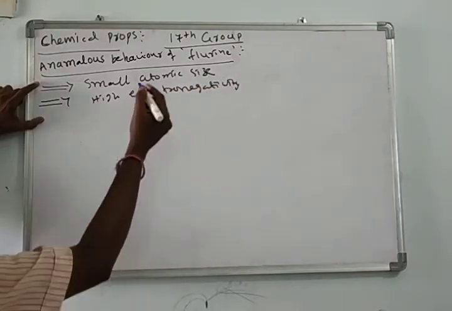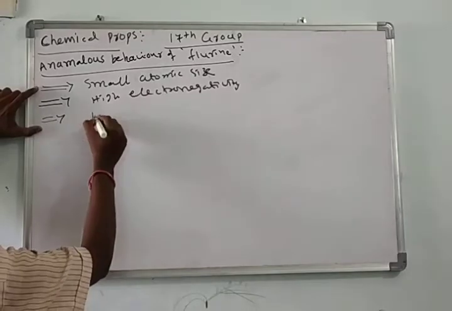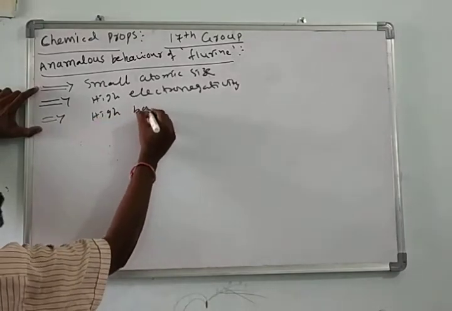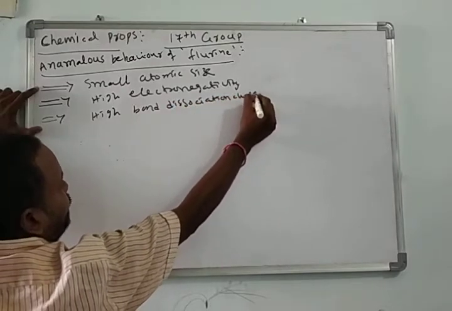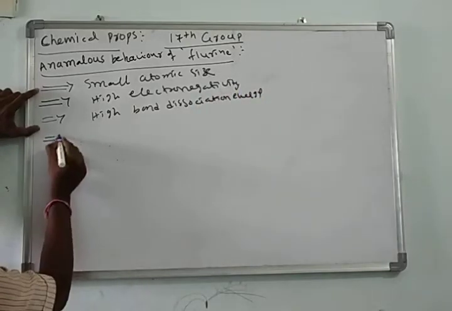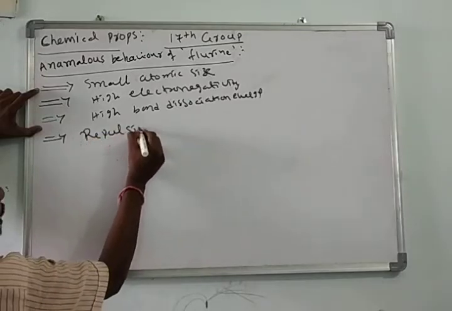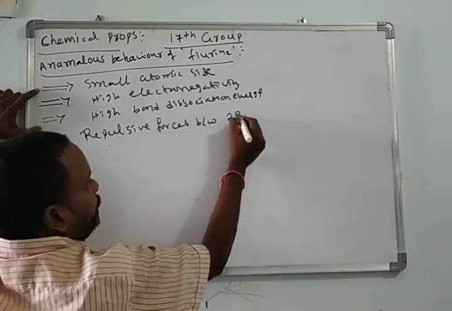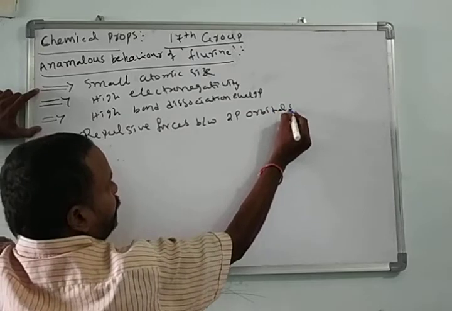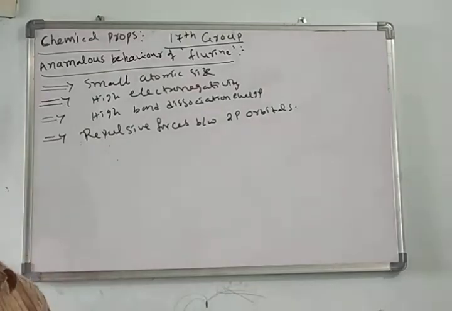And here, high bond dissociation energy and repulsive forces between 2p orbitals. Due to these reasons, fluorine shows anomalous behavior. That means it differs from the other 17th group elements.